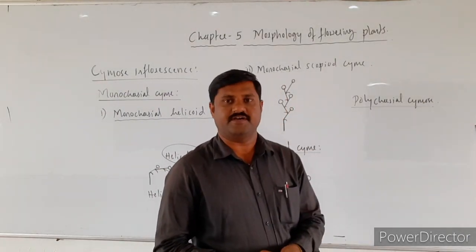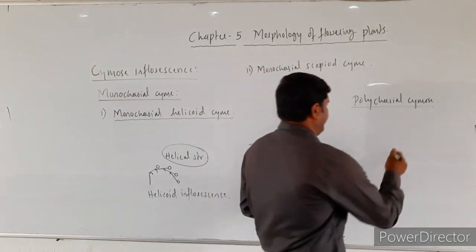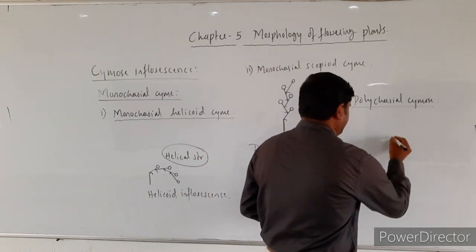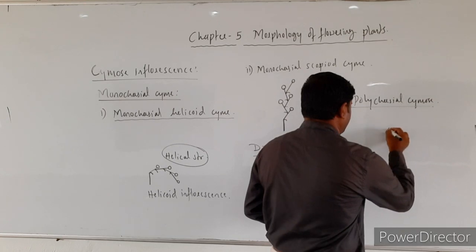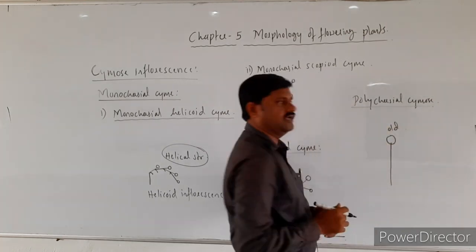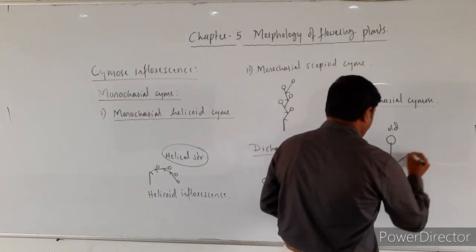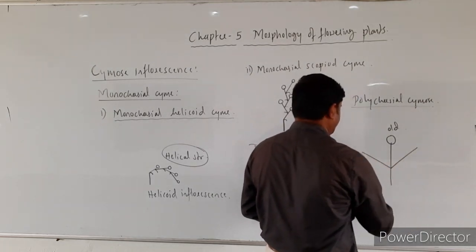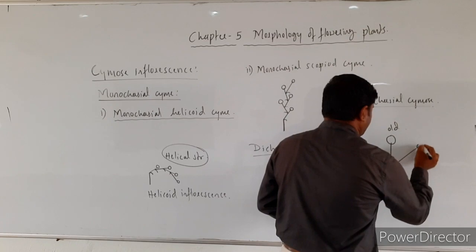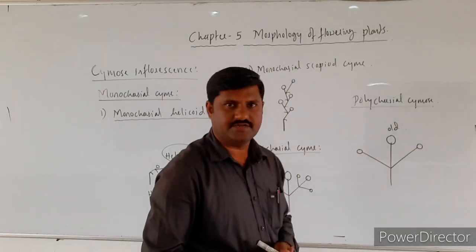In this type of inflorescence, a peduncle always ends in a large old flower, and the peduncle makes the branches to produce two flowers.